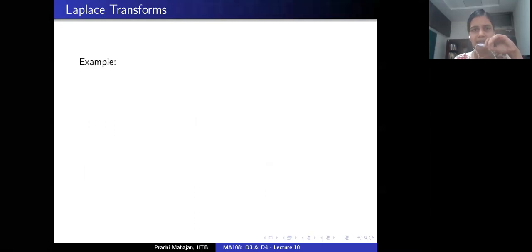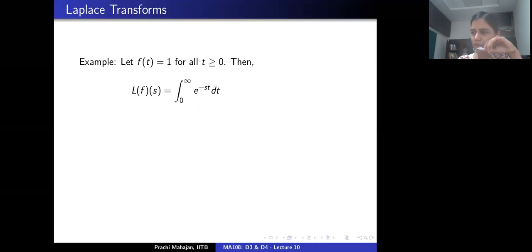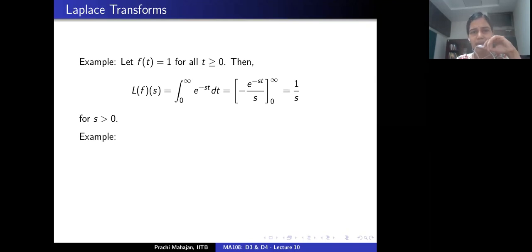Let's start with a very basic example. Suppose I want to consider the constant function f identically 1 everywhere. Then what is the Laplace transform of this function? By definition, it is this improper integral. This is the integral transform; if you know what an integral transform is, fine, if you don't, don't bother about it. Now one just integrates it, and what do you get? This is 1 by s. So the Laplace transform of this function is 1 by s for all s bigger than 0, right?